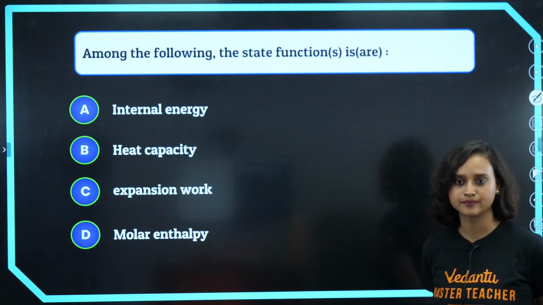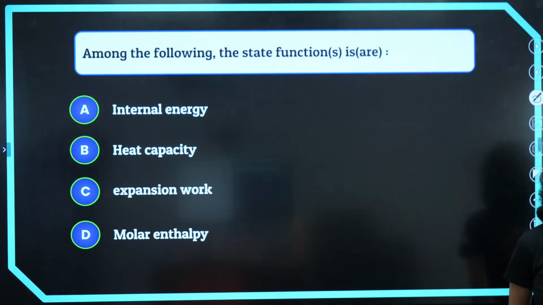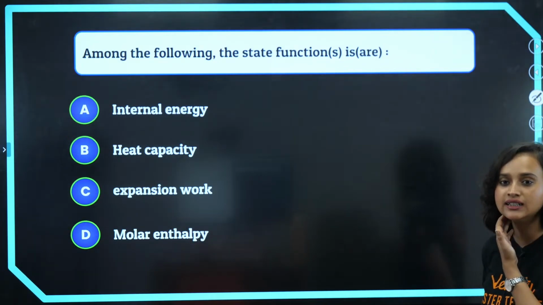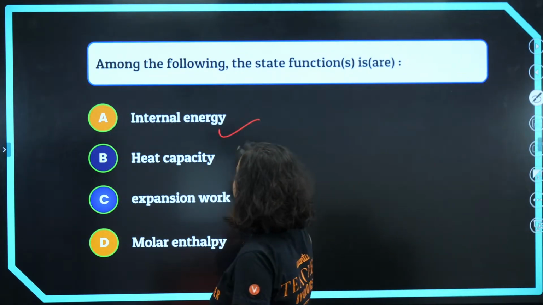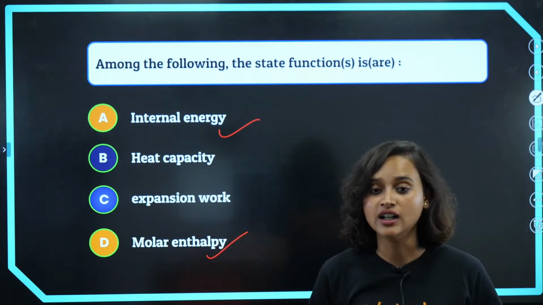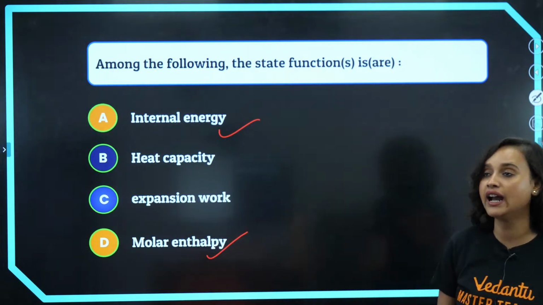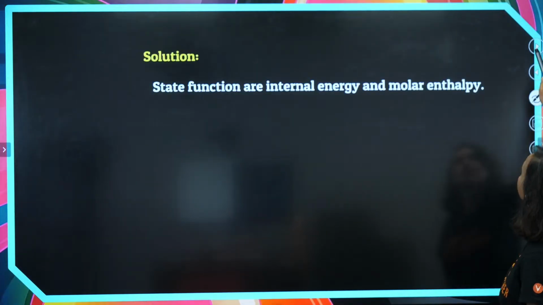Tell. Are you sure? Come on. Do we have the answer? Good. The answer is obviously internal energy and molar enthalpy. Who was it who said A and D? Very good, very good. Yes, it is A and D, both of them. Well done. Chalo. State functions are internal energy and molar enthalpy.